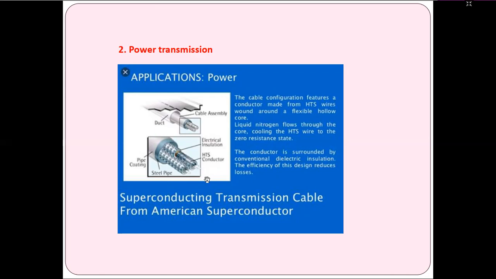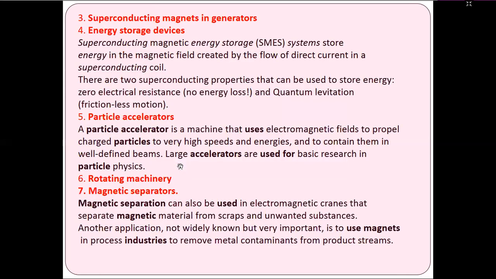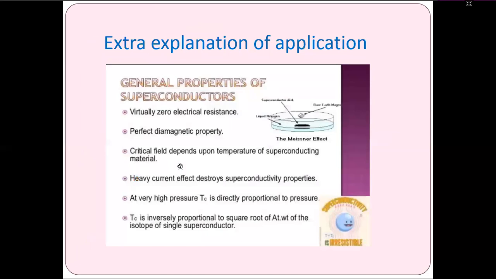The conductor is surrounded by conventional dielectric insulation. The efficiency of the design is high because of the zero resistance state in liquid nitrogen. Similarly, another application is the superconducting magnet in generators, energy storage devices, particle accelerators, rotating machinery, and magnetic separators. These are applications which can be used in daily routine with the superconducting properties of high temperature superconductors.